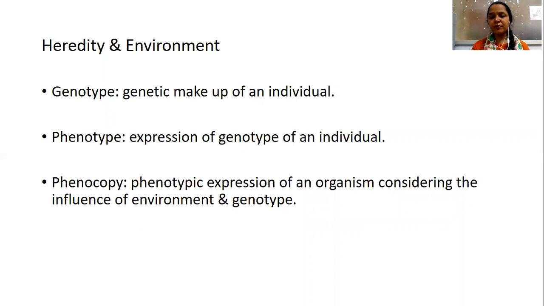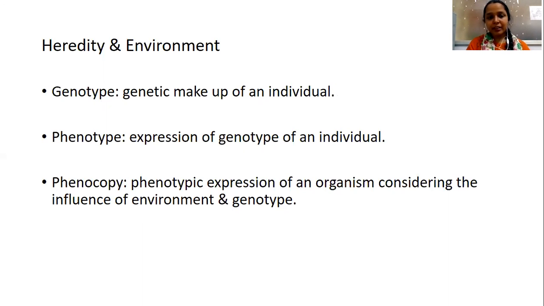But there is a phenocopy. Phenocopy is a phenotypic expression of an organism influenced by the environment and genotype. Sometimes, irrespective of the genotype, the influence of the environment is so great that there will be alteration of the phenotype of that particular individual. Sometimes the quality of the water, the sunlight intensity, and the temperature intensity make a difference in the phenotype of an individual. That is what we call the phenocopy. So there is so much influence of the environment on the phenotype of an individual.